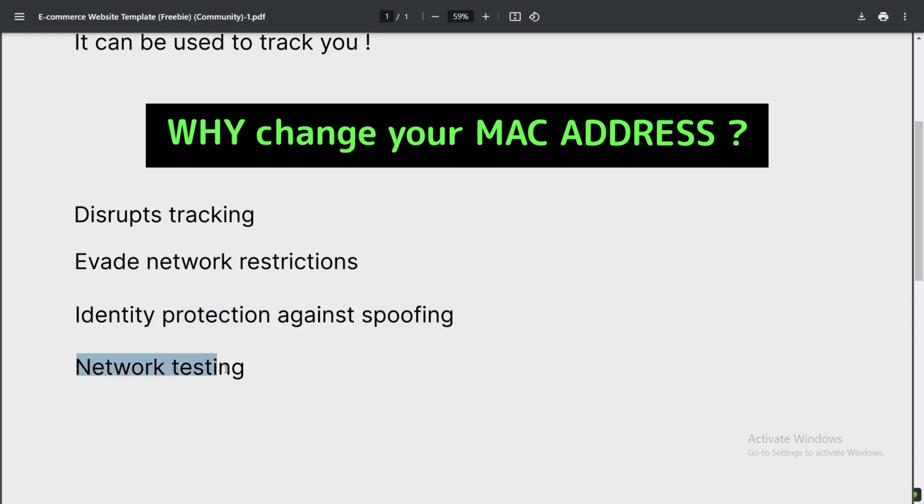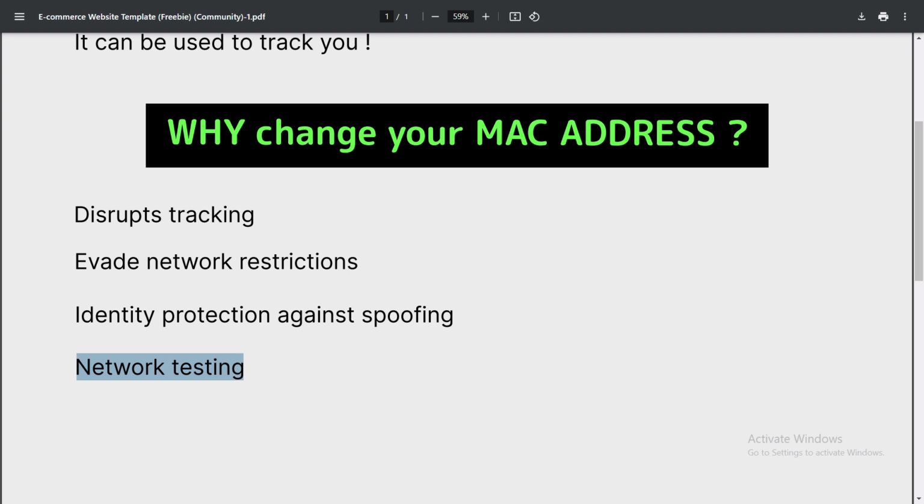Fourth, network testing. You may be a network administrator or simply an IT enthusiast. You can change your MAC address to test security mechanisms. Many networks implement security features such as MAC address filtering, for which you can check if it works as intended and that it blocks unauthorized devices. You can also assess whether the network is capable of detecting and responding to MAC spoofing attempts.